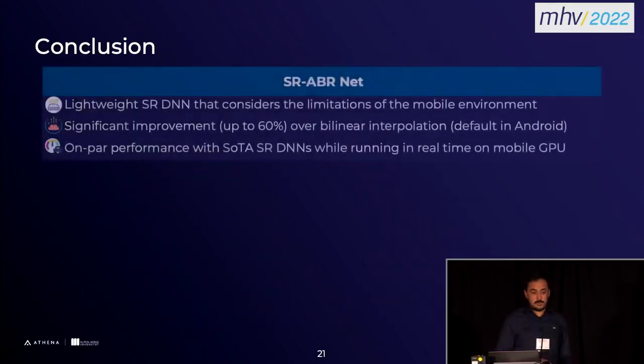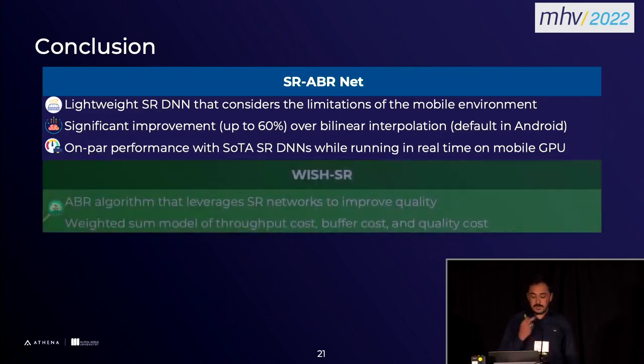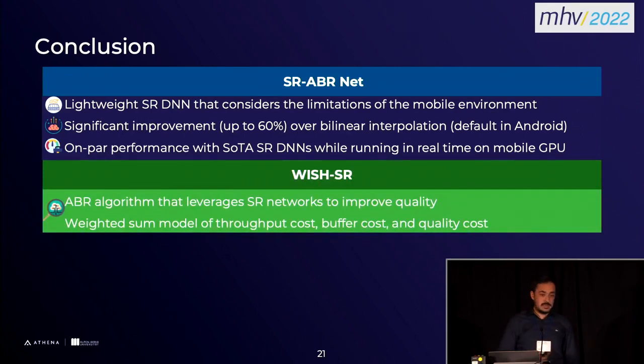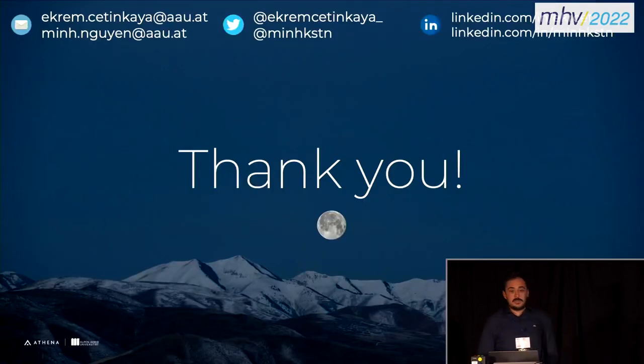To conclude, we propose two things: the SR-ABR network, which is a lightweight SR-DNN that considers the limitations of the mobile environment. It can achieve significant improvement over the default upscaling in Android. And also we propose an ABR algorithm that can work with the super resolution approaches, which is a weighted sum model of throughput cost, buffer cost, and quality cost. Combining these two, we get the SR-ABR scheme. This achieves a significant data reduction of up to 43% compared to the other ABRs, while providing a high quality of experience. Thank you. That's all from my side. If you have any questions, you can reach us via one of these channels after the presentation. And thank you.